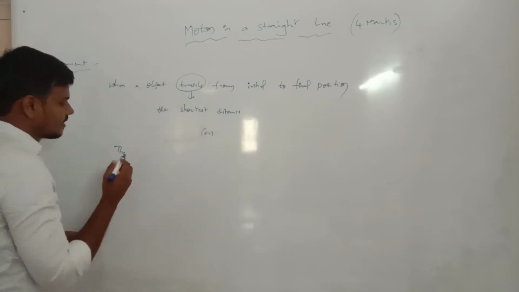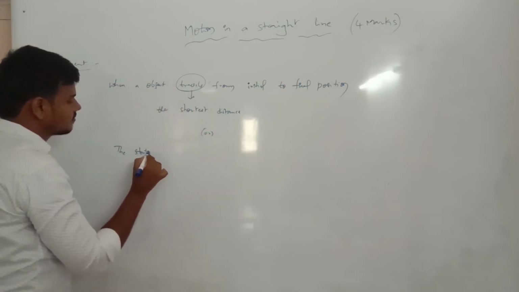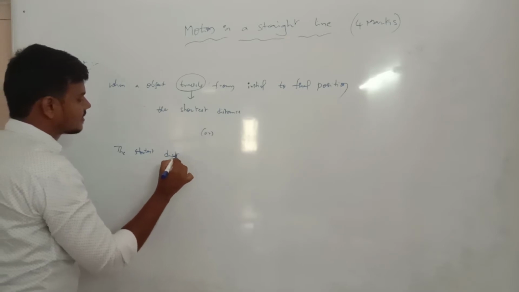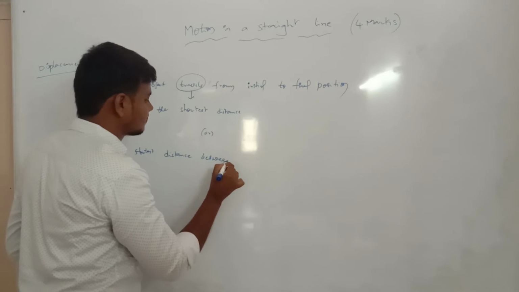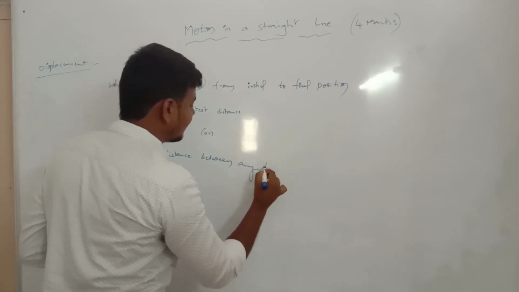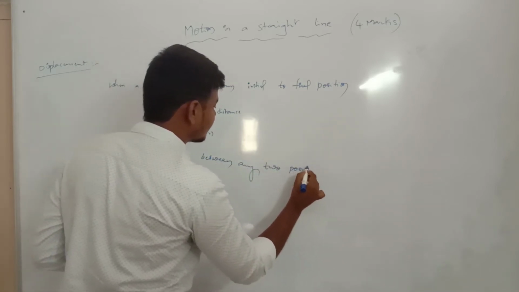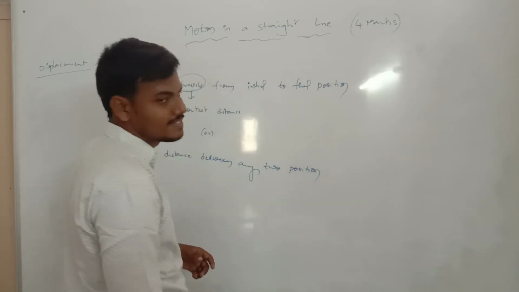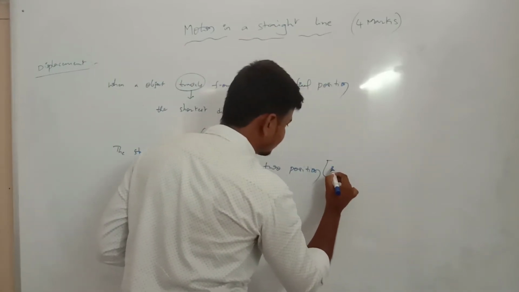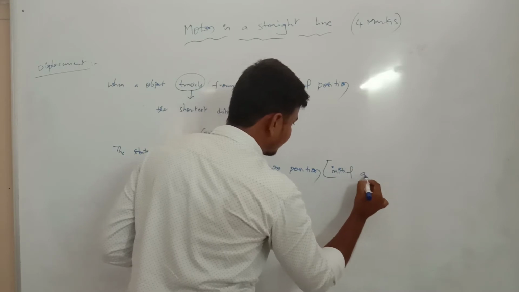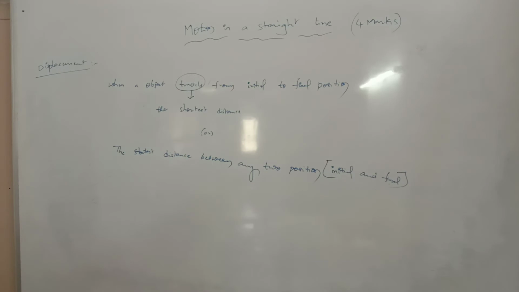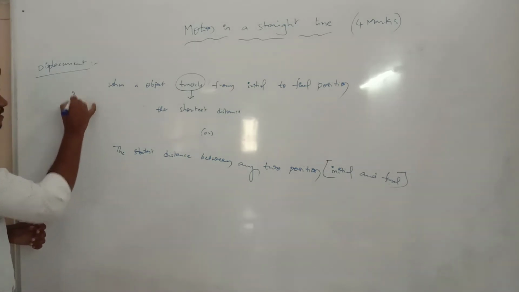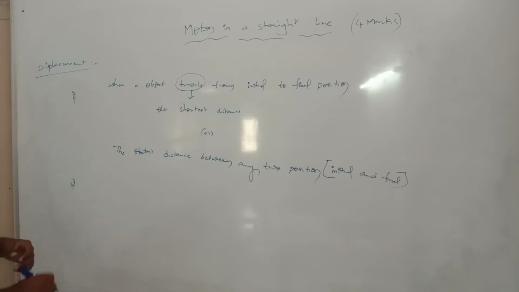Sorry, displacement is this: the shortest distance between any two positions. The positions are initial and final positions. Now this definition is known as displacement. This is the first point. Now the second thing, which is a vector quantity.